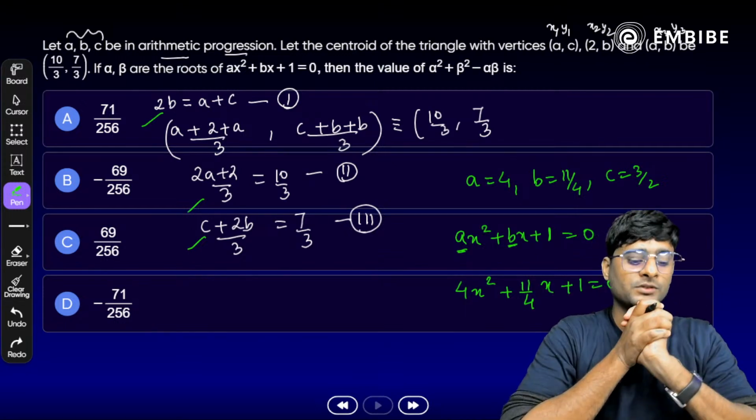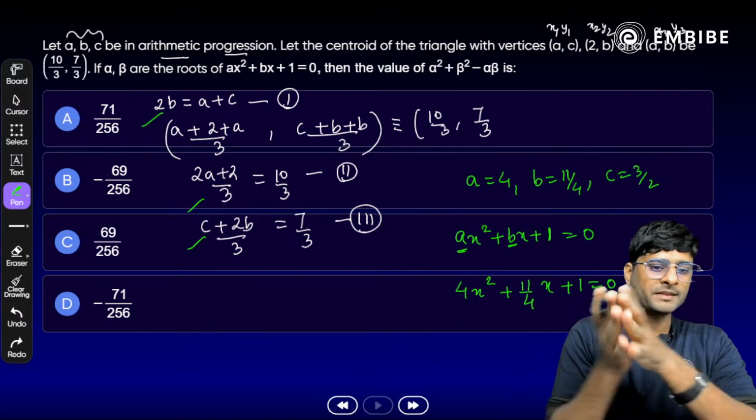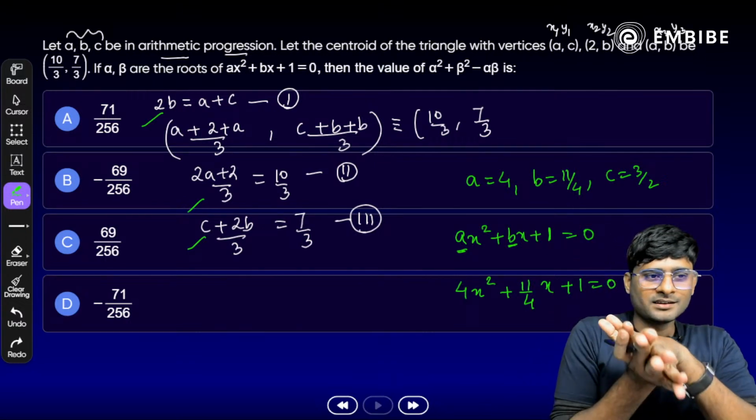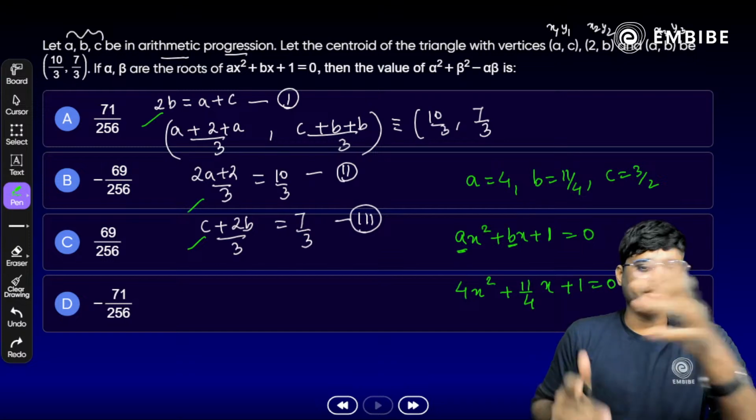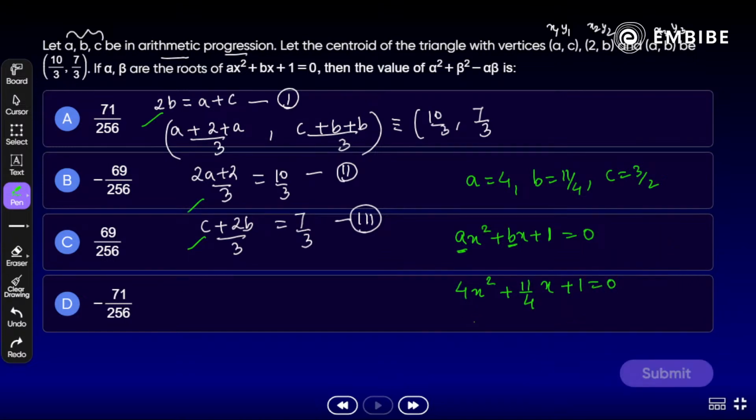Now, what will be the next step? Any idea? Anyone? What will be the next step? Yes, we have the roots. Okay, we can take the LCM 4 as well here. We have to write, either we can say, 16x square plus 11x plus 4 is equal to 0. That is the final equation we can say.